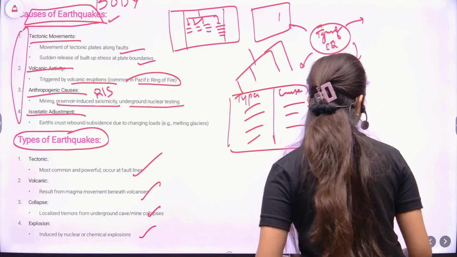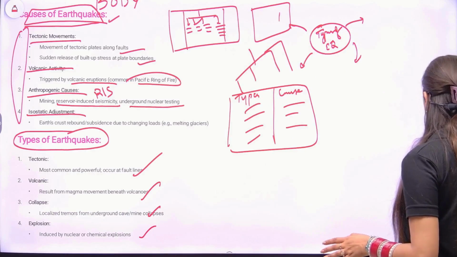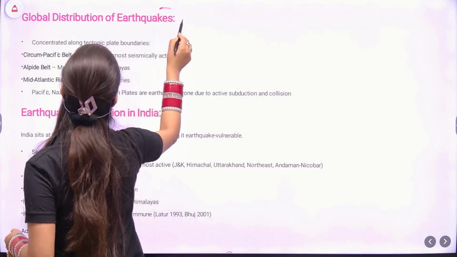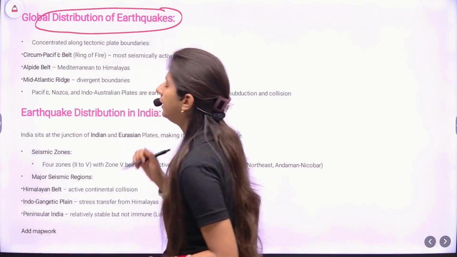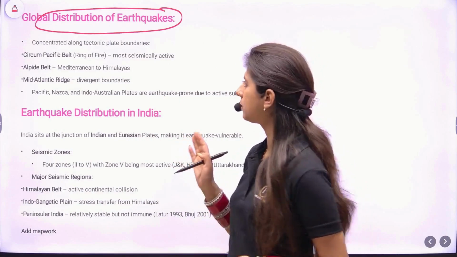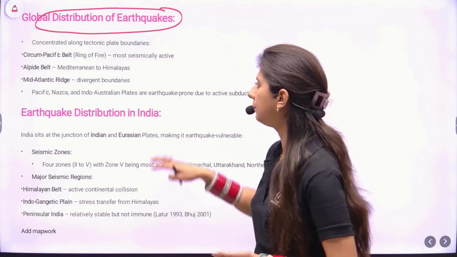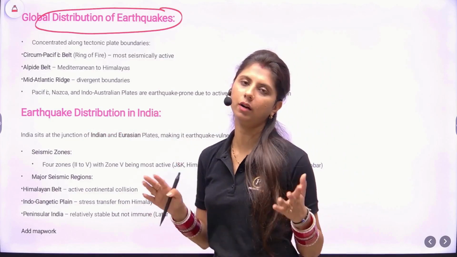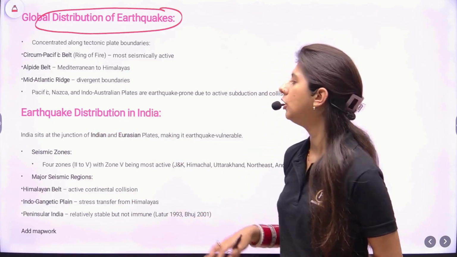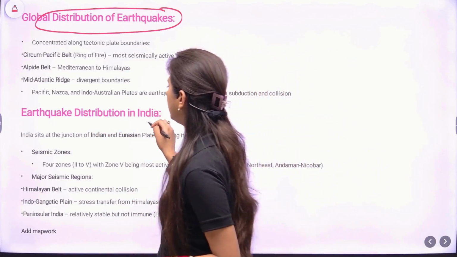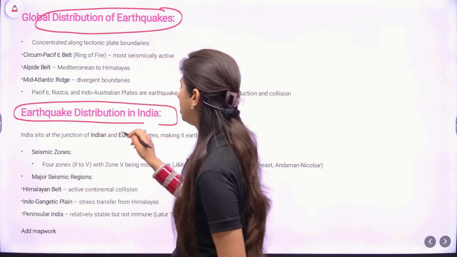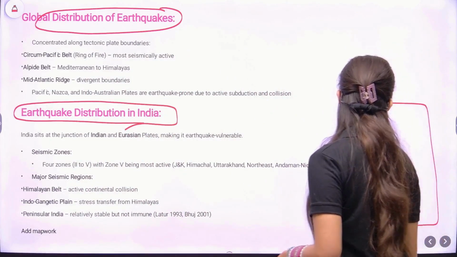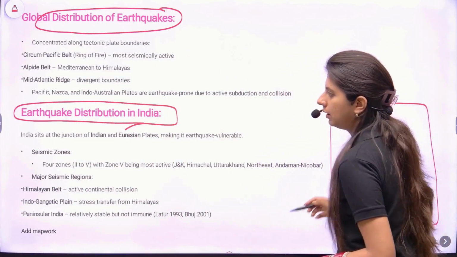So types of earthquake, we have addressed the first part of the question. Next up, global distribution of the earthquakes. Because the question said you need to tell about the global distribution, but main focus on India, we'll keep this part concise. Diagram, if the time allows you, then you can draw a diagram for map work for this. But while writing about earthquake distribution in India, you cannot skip map work. Map work is most important over here.